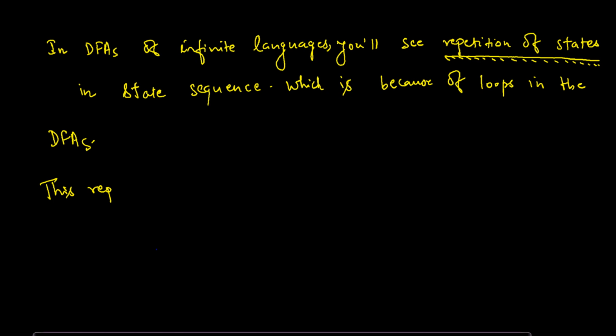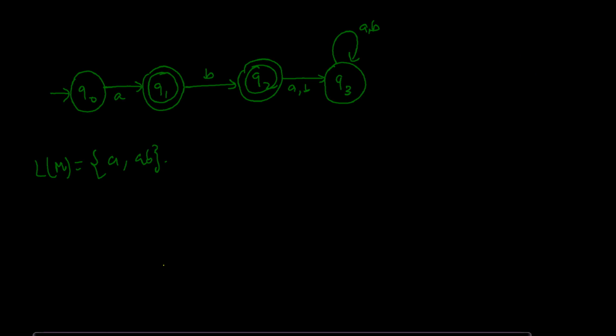If you can't understand it, look at the example of a DFA with no loops at all. Let me construct a DFA with no loop at all. Look at the state sequence for this one. W1 is AB. You are at Q0.